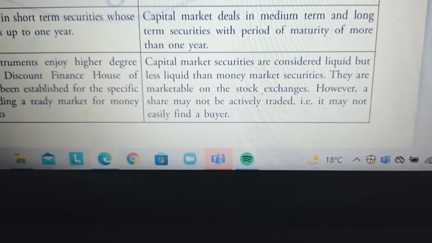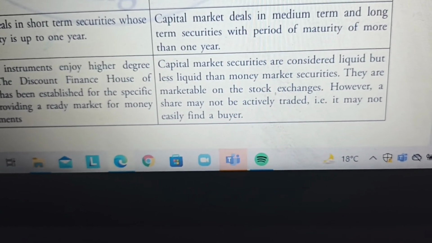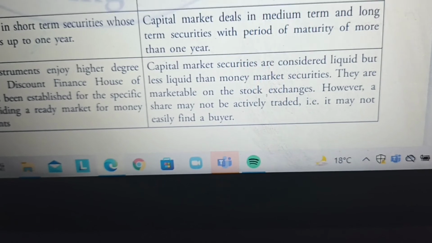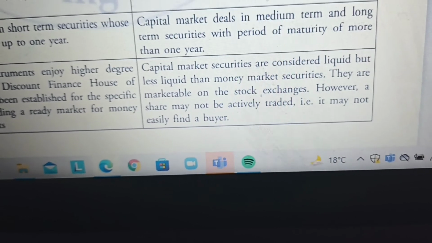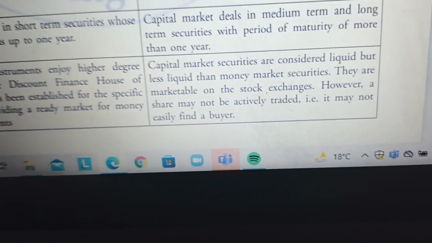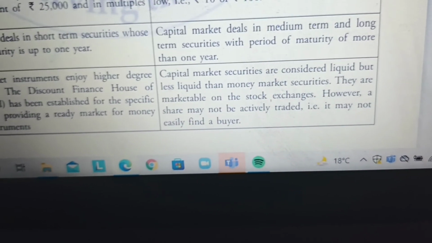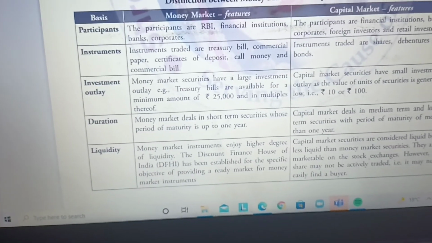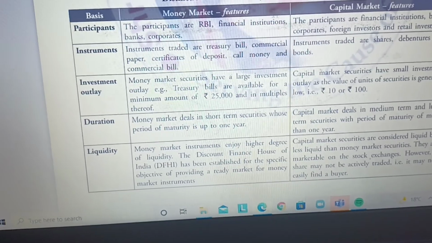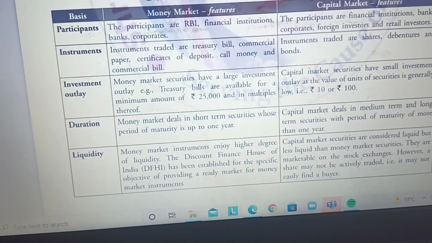Because in the capital market, how is it liquid? Because it is divided into two types of market, primary and secondary. In the secondary market, the investor who has purchased the share can sell it to some other investor. Therefore liquidity is there in the market, but it is less liquid as compared to the money market, because money market instruments can convert into cash even in 1 day. So that is the reason. So these are some of the differences, bases, as you have seen. Number one is participants, instrument, investment outlay, duration, and liquidity.